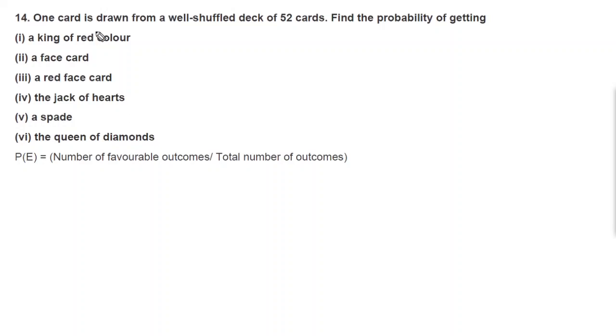Okay, one card is drawn from a well shuffled deck of 52 cards. So in a well shuffled deck there are 52 cards. Find the probability of getting a king of red color, a face card, a red face card, the jack of heart, the 10 of spade, the queen of diamond. So let's start. Okay, so we'll start with part 1. Total number of outcomes. So here total number of outcomes is 52.